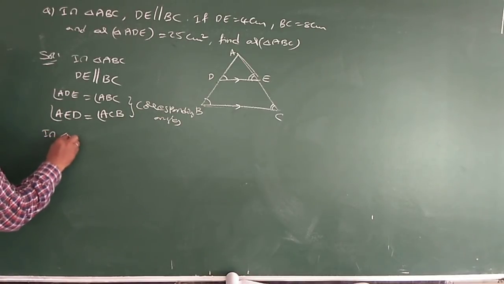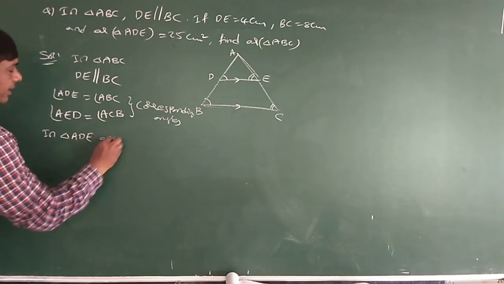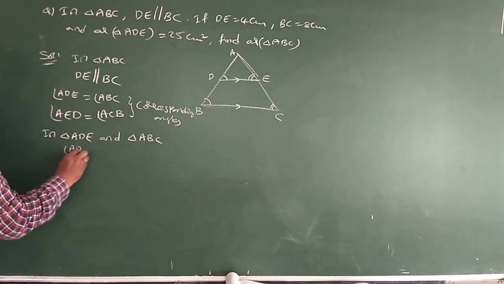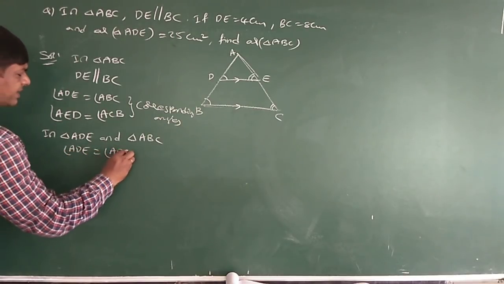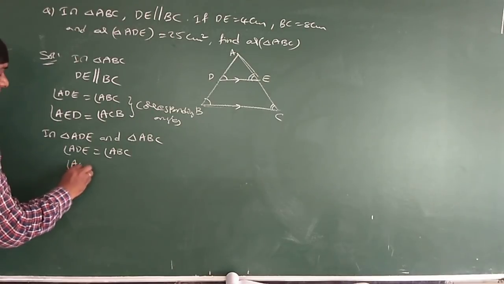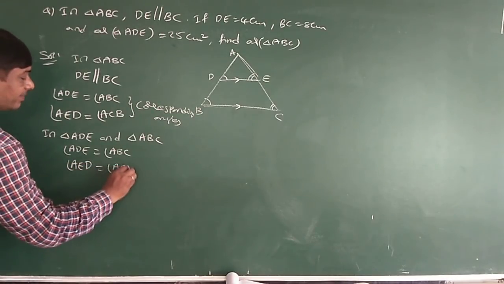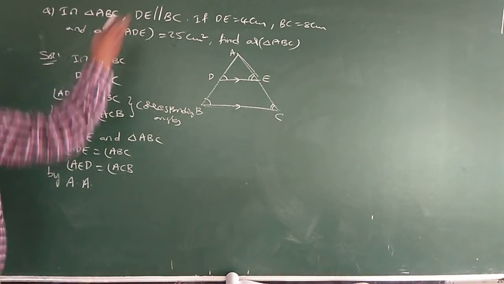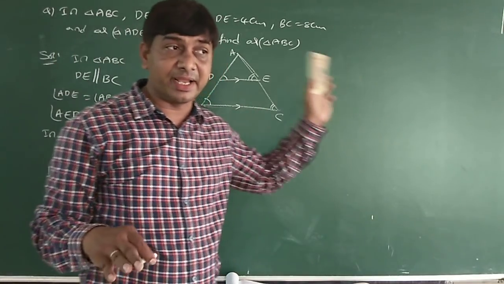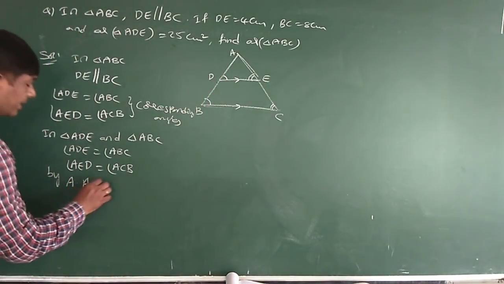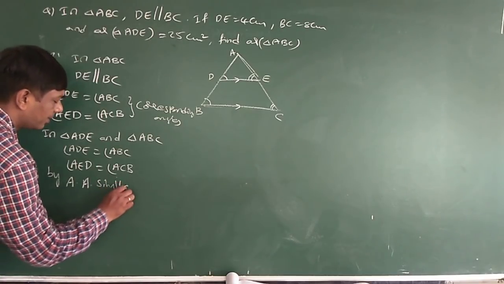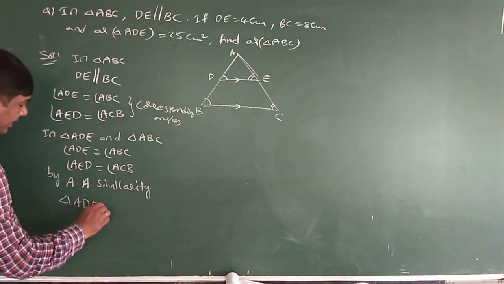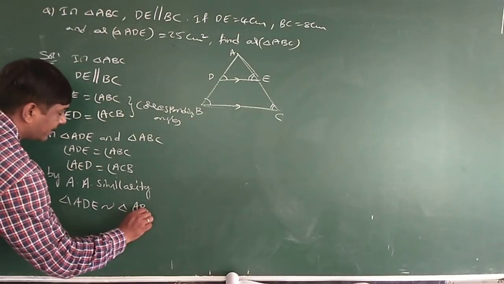In triangle ADE and triangle ABC, angle ADE is equal to angle ABC, angle AED is equal to angle ACB. So by AA similarity, you need to prove that they are similar. They did not mention anywhere in the question that they are similar. AA similarity, triangle ADE is similar to triangle ABC.